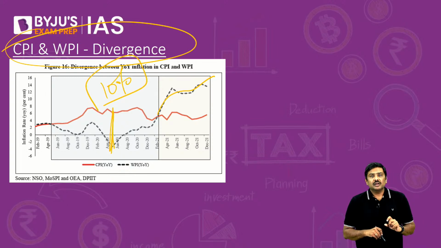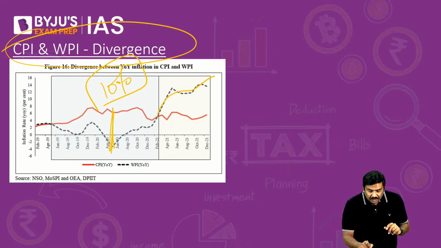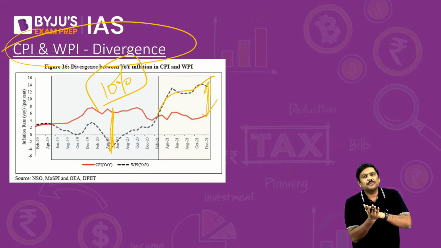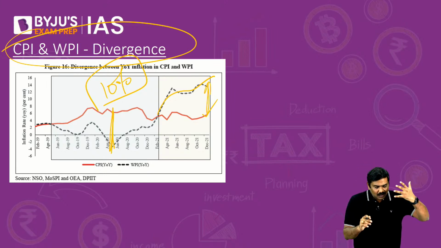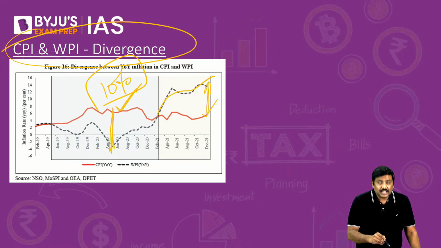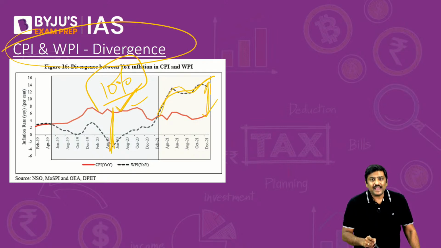Is it okay? Right, it was almost 10%. But now, the divergence between CPI and WPI has come down. But please understand, earlier the CPI was hovering at a higher level compared to the WPI, and now the WPI is at a much higher level compared to CPI.